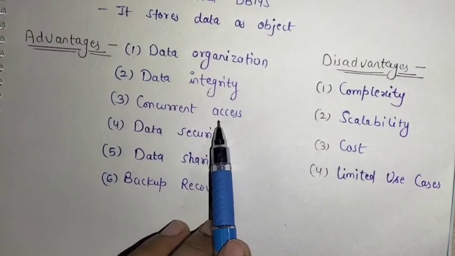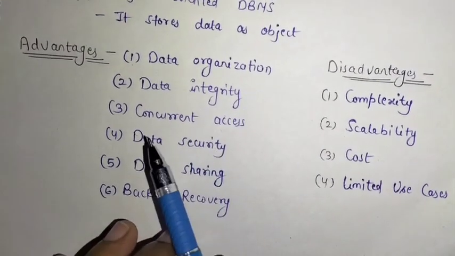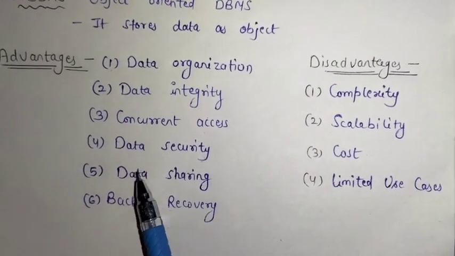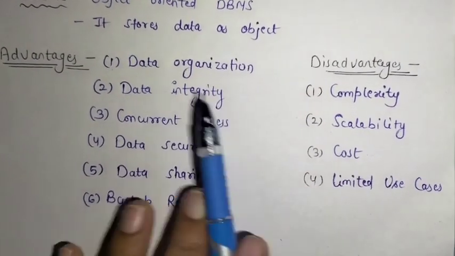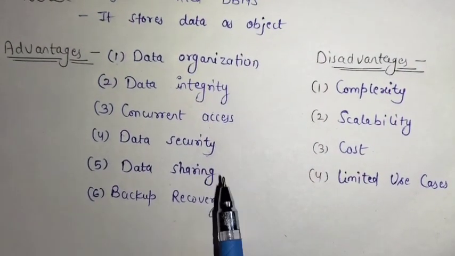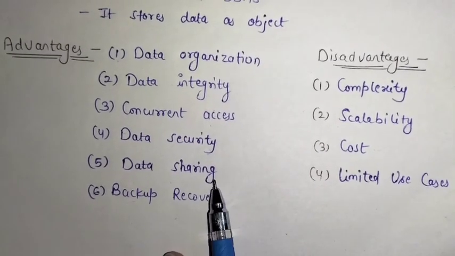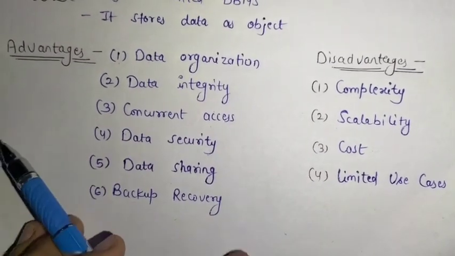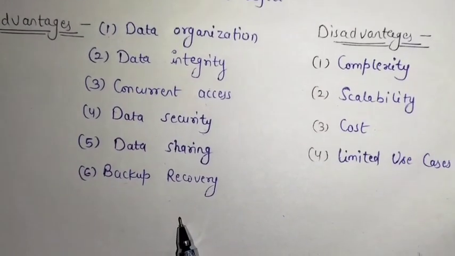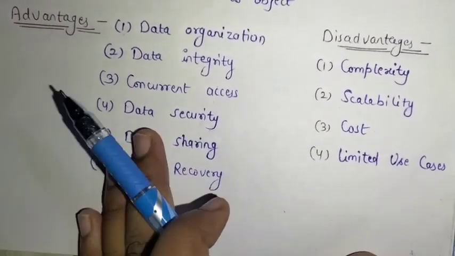Third is concurrent access, which means multiple users can access the data at the same time with good accessibility. Fourth is data security, where the DBMS controls access to the data and encrypts sensitive data. Fifth is data sharing, where it can share the same data with multiple users, which is useful in a collaborative work environment. Last but not the least is backup and recovery, where it provides backing up of the data and recovery of the data during a system failure.